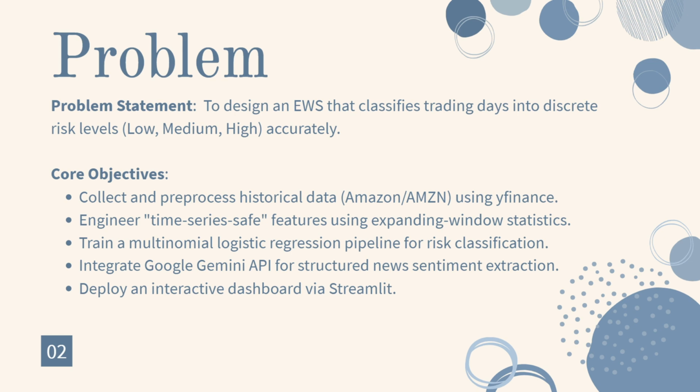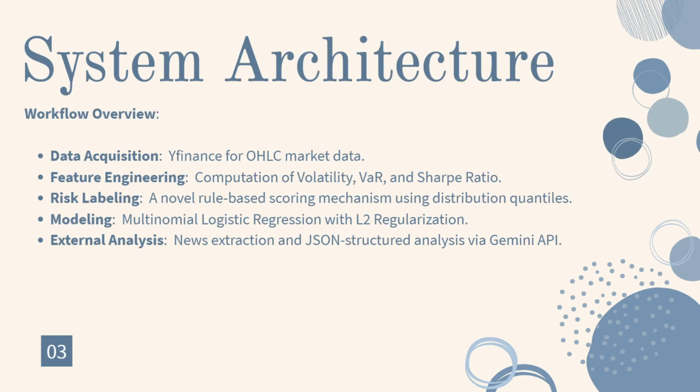Also, for the external data, meaning the news articles, we will be using Gemini API based sentiment analysis, and finally we will create a dashboard in the end. This is the whole thing that we will be doing in order to solve this kind of problem in the real world. Now let me explain the workflow or the system architecture.